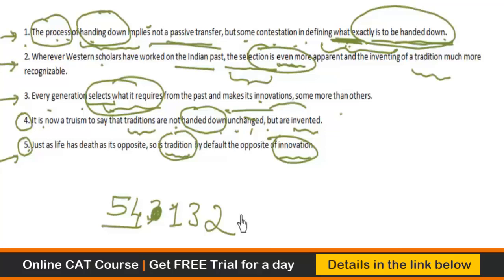So you start saying that just as life has death as its opposite, so tradition is by default the opposite of innovation. It is now a truism to say that traditions are not handed down unchanged but are invented. The process of handing down implies not a passive transfer but some contestation in defining what exactly is to be handed down. Every generation selects what it requires from the past and makes its innovation, some more than others. As far as Western scholars are concerned, the selection is even more apparent. So 5, 4, 1, 3, 2 is the right sequence.